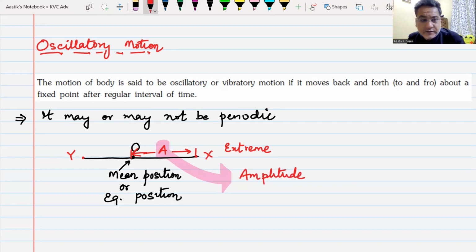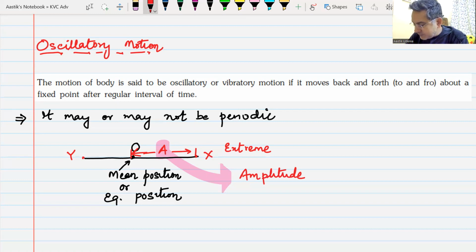Now, this is what an oscillatory motion is all about. It oscillates about a given point, right? Extreme position, mean position, equilibrium position. Everyone knows this, right? We have noted this down. Yes or no? Yes, sir.